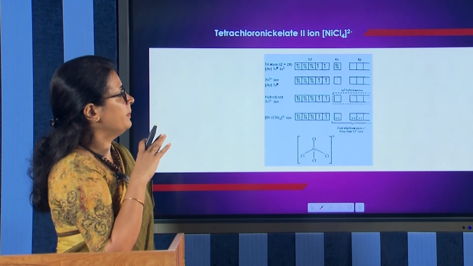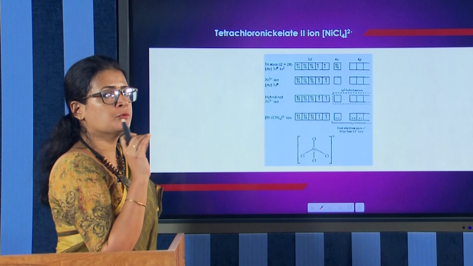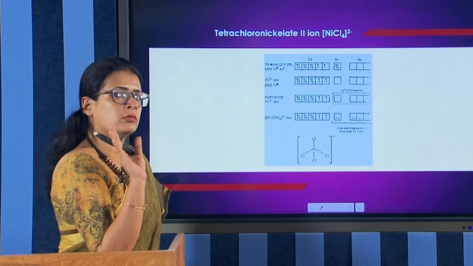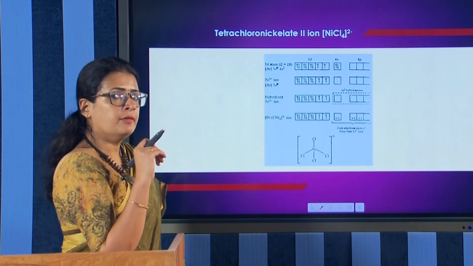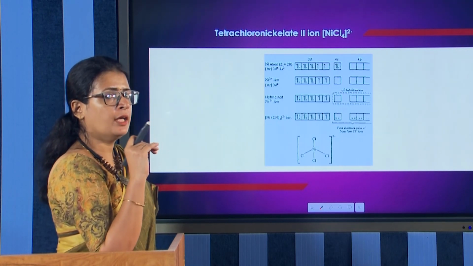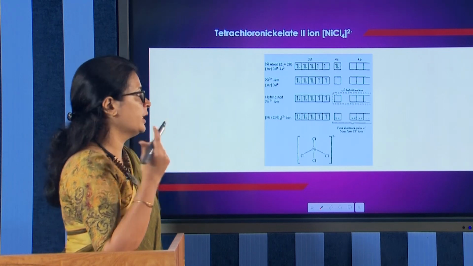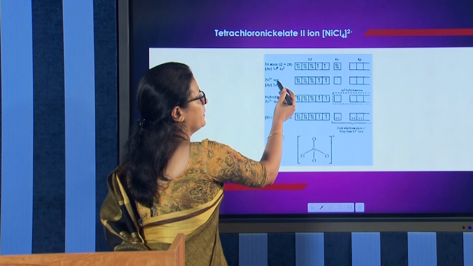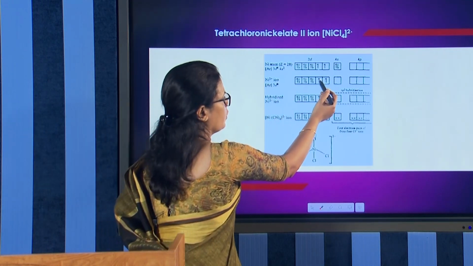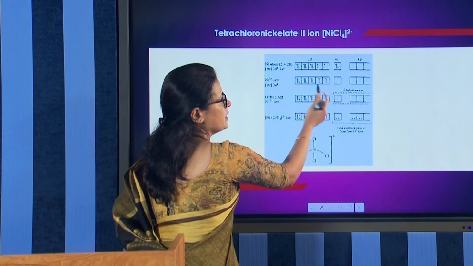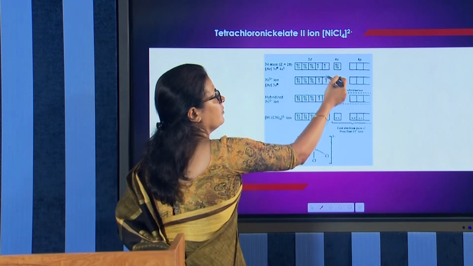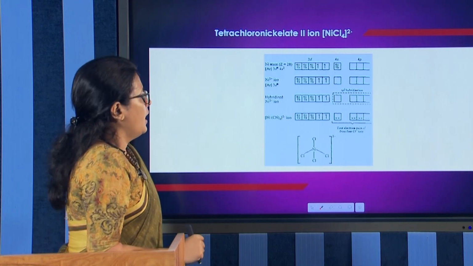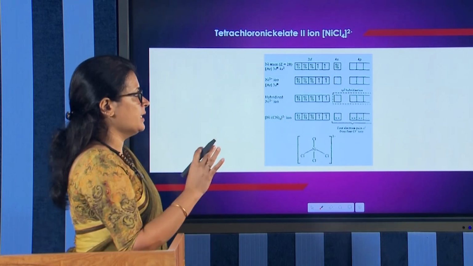Now, in the complex, nickel has an oxidation state of 2+, Ni2+, which means that 2 electrons have gone from nickel. From where will these 2 electrons go? They will go from 4s. And thus, the Ni2+ ion has the electronic configuration 3d8. The 3d remains as such, but 2 electrons from 4s are gone.